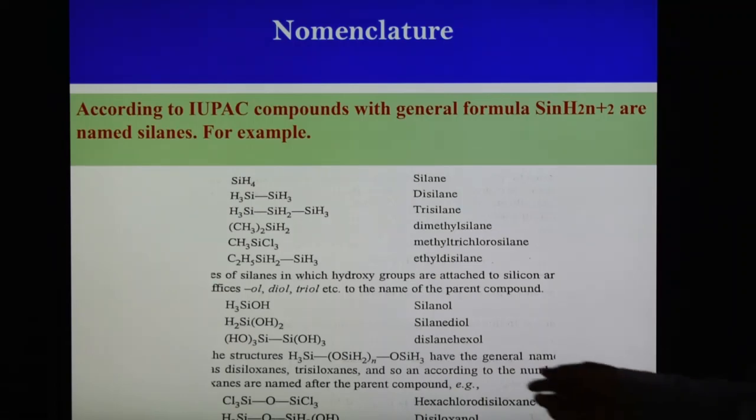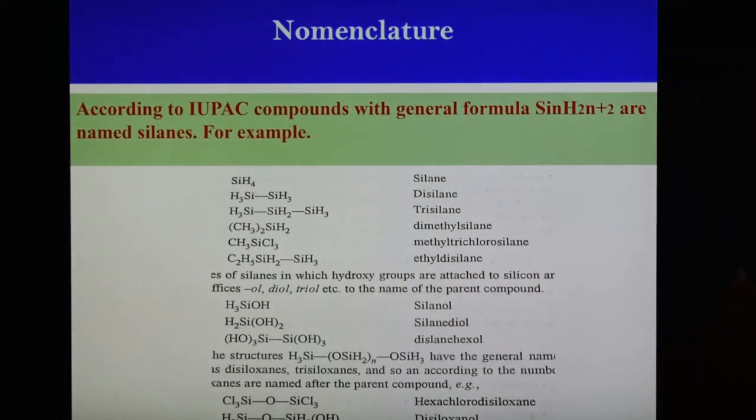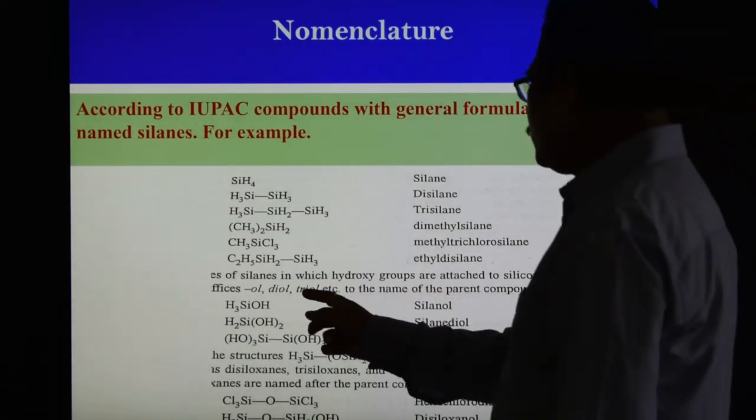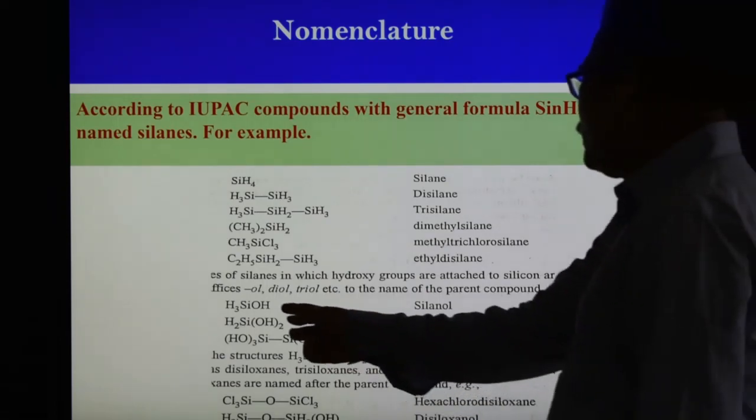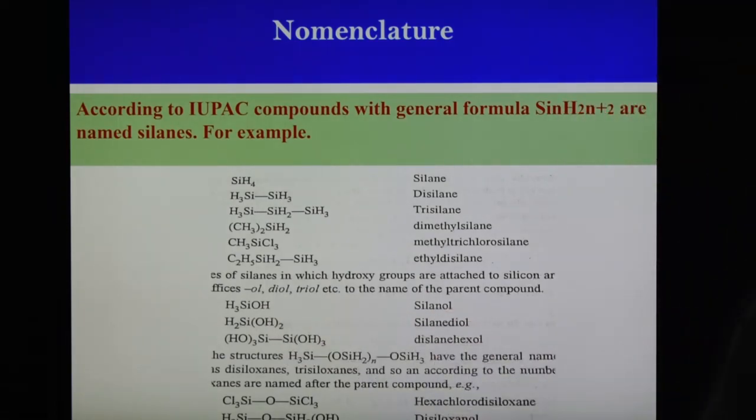And sometimes, in a silane in which hydroxy groups are attached to the silicon, we have to use -ol, -diol, -triol in the name of the parent compound. For example, here one OH group is there, so it is known as silanol.